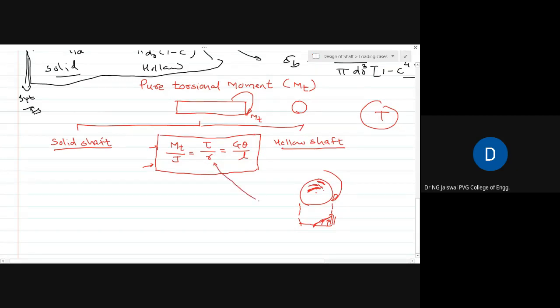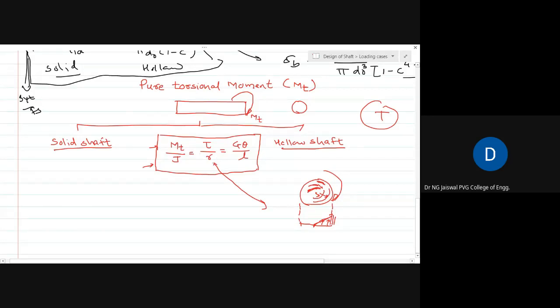This R is where you want to find the stress. If you want the stress somewhere here, this becomes my R; if somewhere here, this becomes my R. Obviously, we are always interested in getting the maximum stress, and the maximum stress is at the outermost fiber.